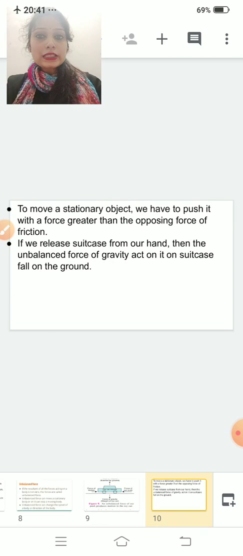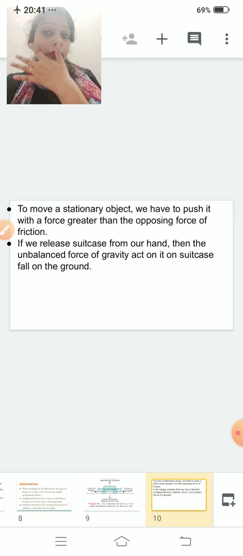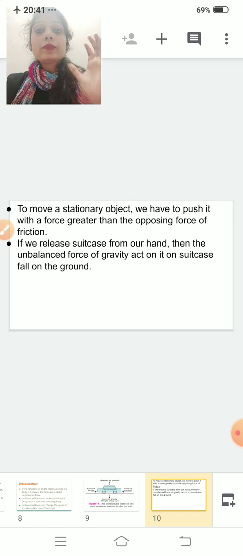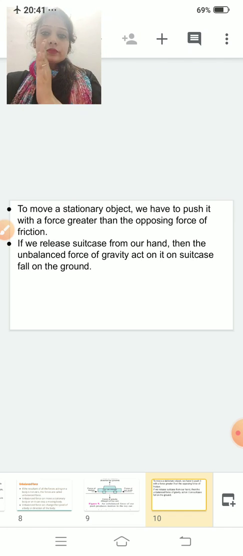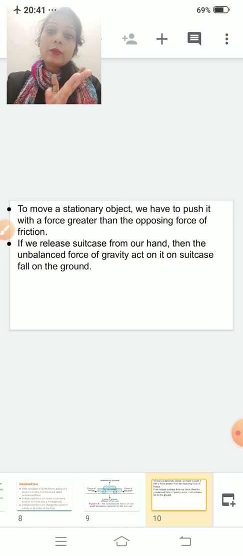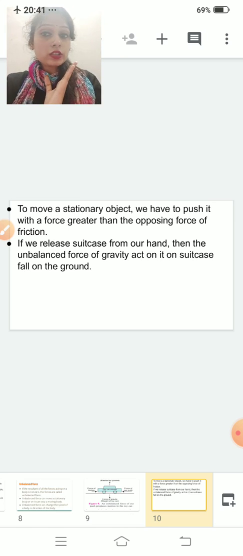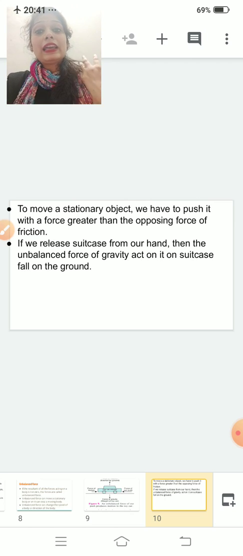So to move a stationary object, we have to push it with a greater force than the opposing force of friction. I told you this. If you want to move any object, your force should be greater than the opposite force. If both forces are equal, then the body will not move, or it will not stop. Clear? For moving or stopping, you have to apply a greater force than the opposing force.